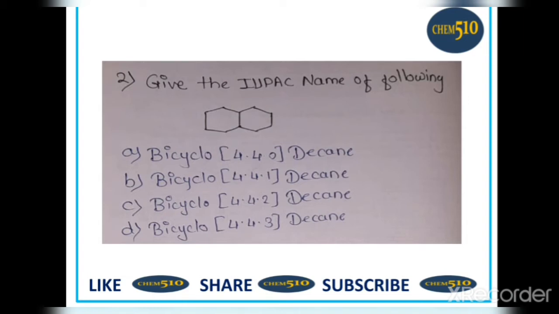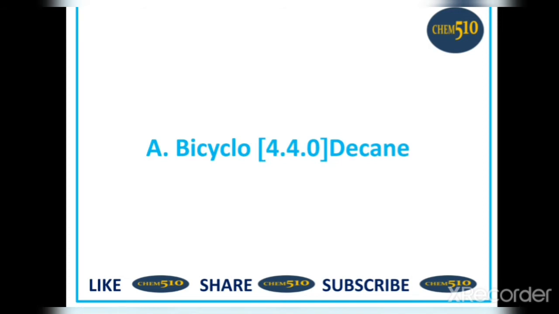So here two rings are present, so bicyclo, and this is an example of a fused ring system. So 4.4.0 is correct and 10 carbons are present, so decane. Option A is correct, which is bicyclo 4.4.0 decane.